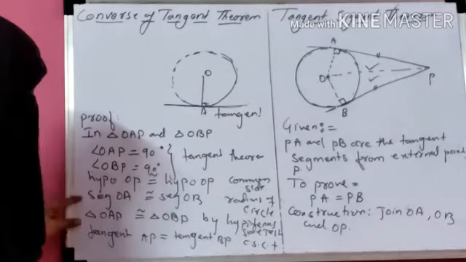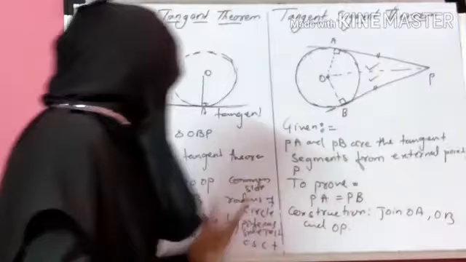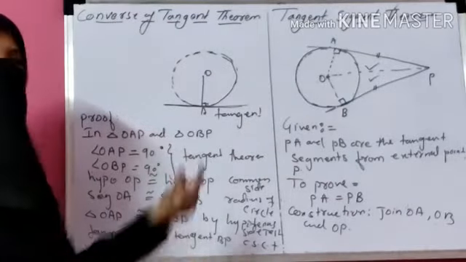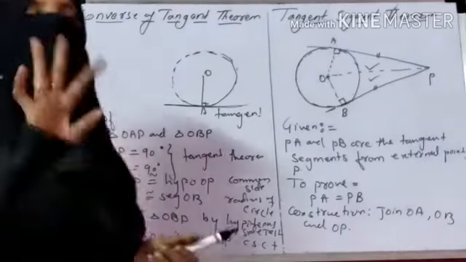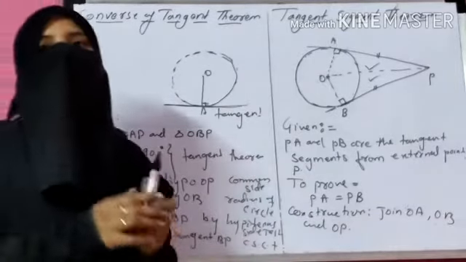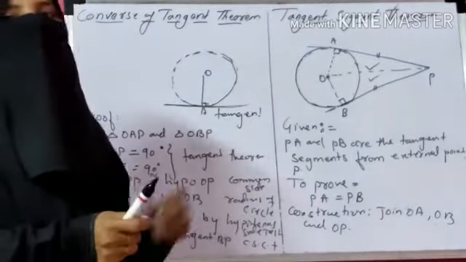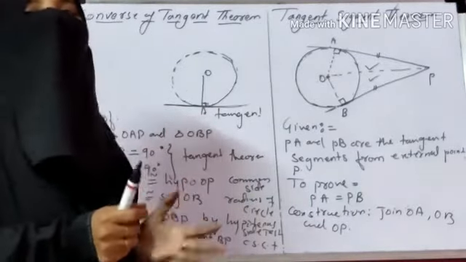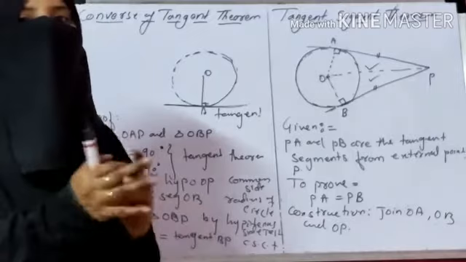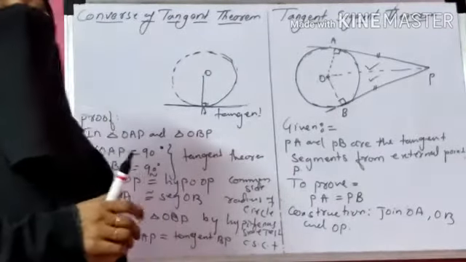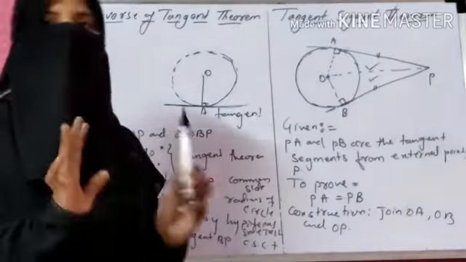Okay. If these two triangles are congruent, then automatically these two tangent segments are congruent because they are the sides of the triangle. So this is your tangent segment theorem. Remember all the three properties. The first one is tangent is perpendicular to the radius. Second one, if a radius is perpendicular to any line on a circle, then that line is always a tangent. And the third one is tangent segments drawn from an external point are always equal.